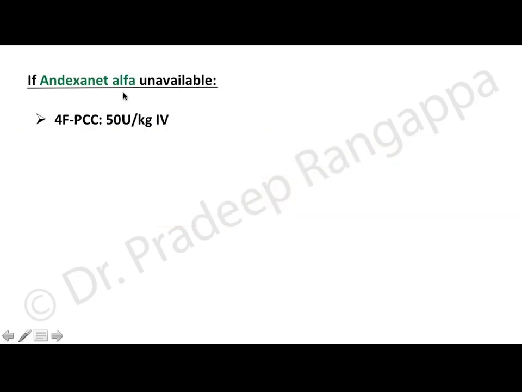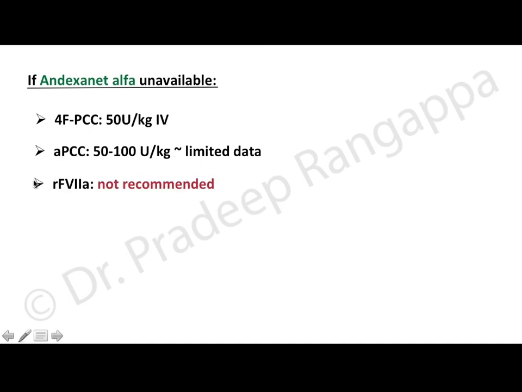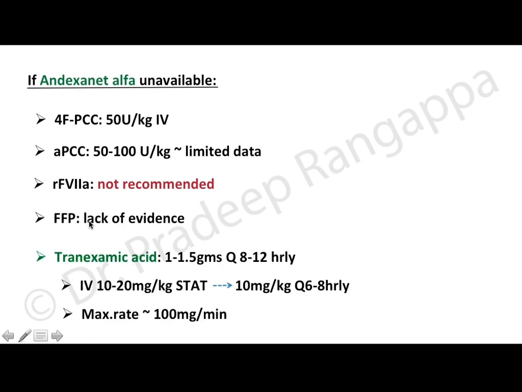So if andexanet alfa is unavailable for factor 10A inhibitor reversal, you could consider using 4-factor prothrombin complex concentrate at 50 units per kg IV, or you could consider using activated prothrombin complex concentrate at 50 to 100 units per kg, which has limited data. Recombinant factor 7A is not recommended if andexanet alfa is unavailable. And for fresh frozen plasma, there is lack of evidence.